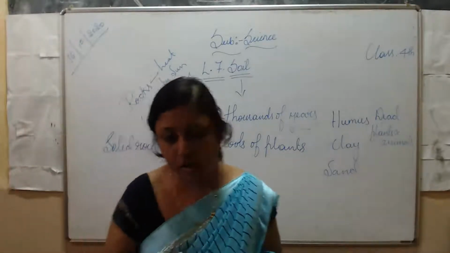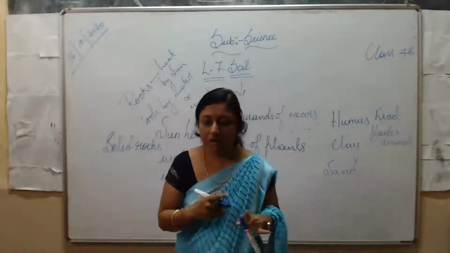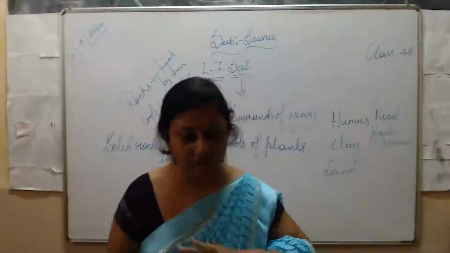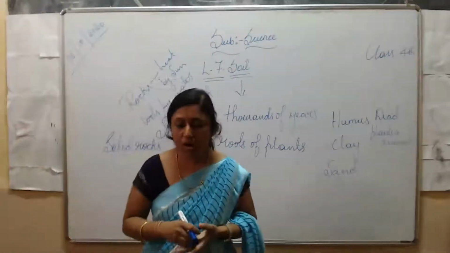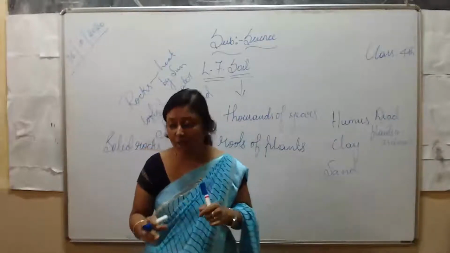It was all about topsoil, subsoil and bed soil. Now we'll go to types of soil.